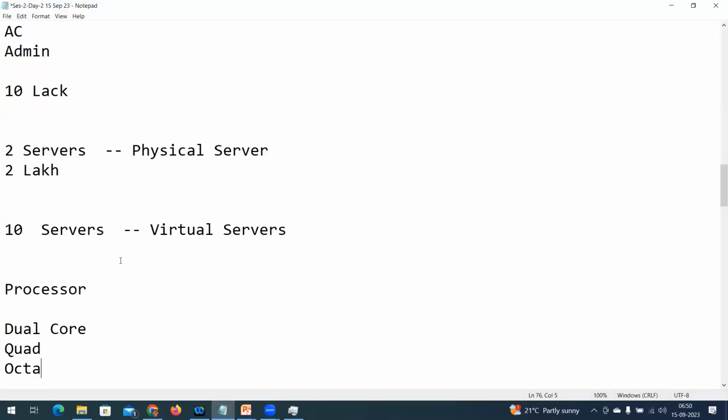What do core, quad core, dual core mean? The physical, only one chip, one physical processor. Here also one physical. Now I'm going to say dual core means the same one physical processor acts as a dual processor, dual core processor, physical core and virtual core. That means within one particular chip, they virtualize, they created two components within one physical chip. That physical chip acts as, instead of one, two processors.